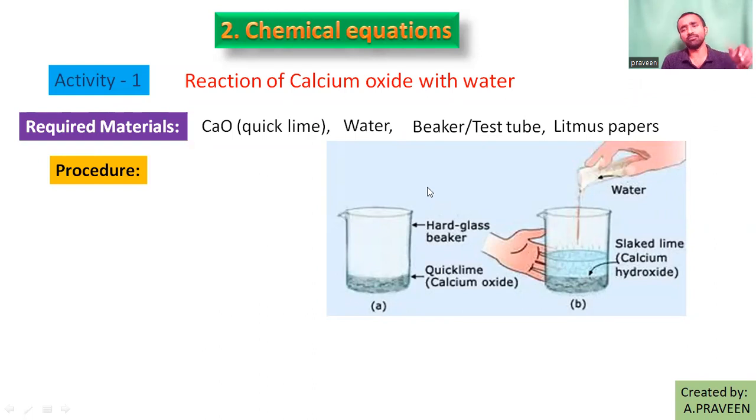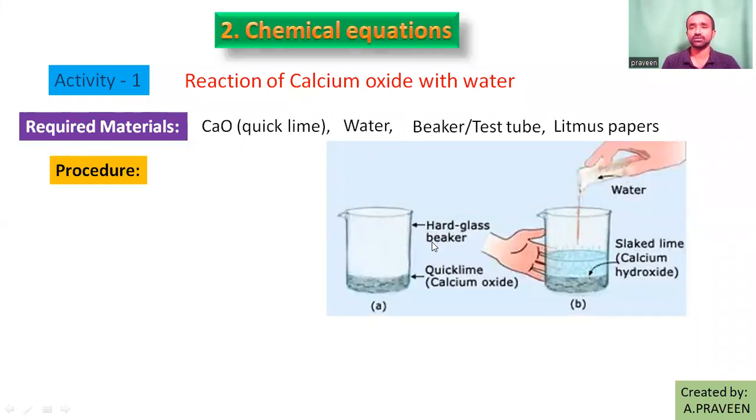Then use the same litmus paper in the lime water solution, calcium hydroxide, also called slaked lime. Calcium hydroxide, lime water, or slaked lime: all these names are for the same compound, Ca(OH)2. Here test the nature.